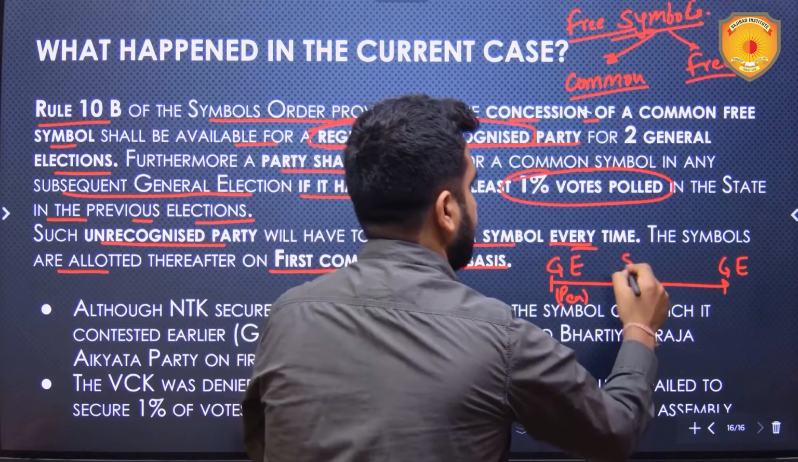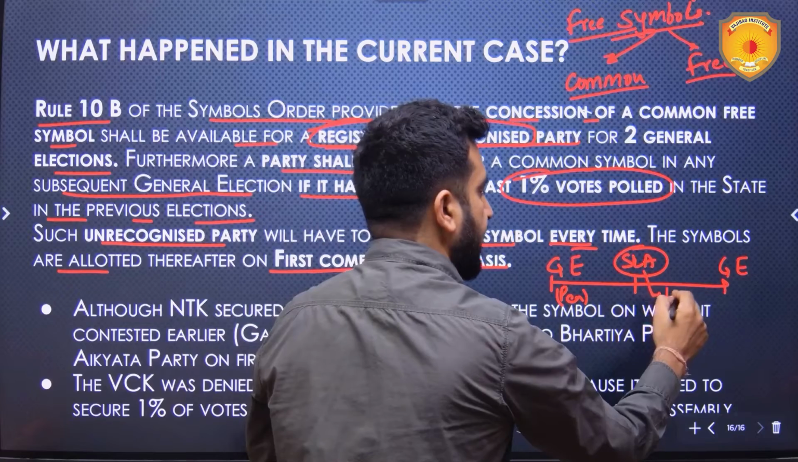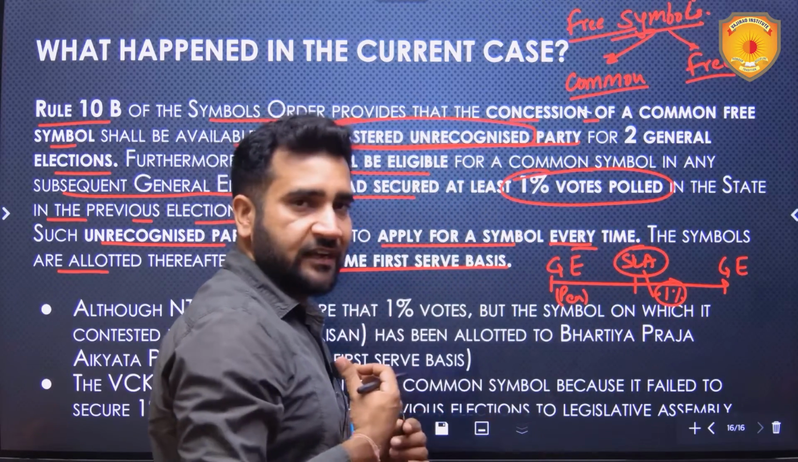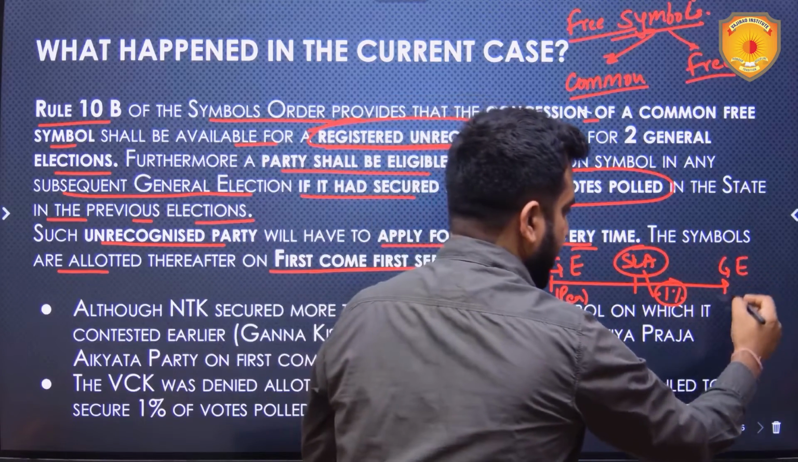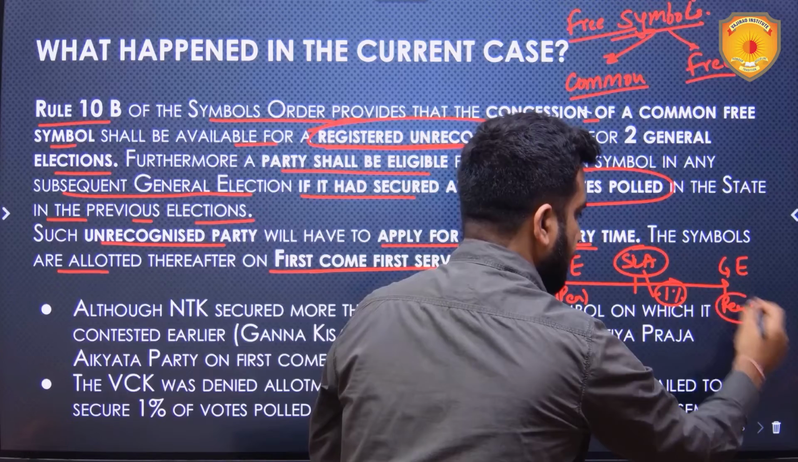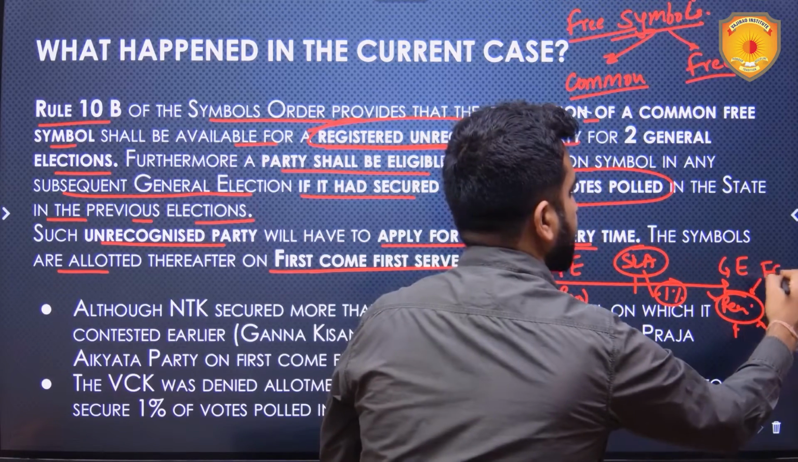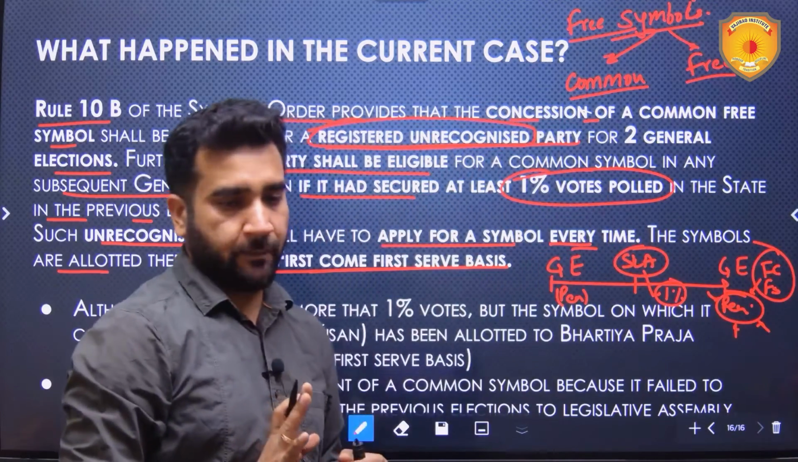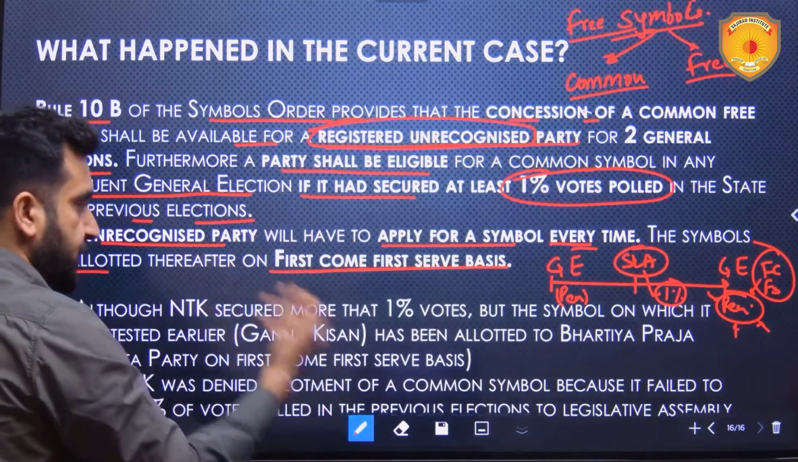But here in the middle, there are state legislative assembly elections. In the state legislative assembly elections, 1% of the votes have to be polled by me, means my party should get at least 1% of the votes polled. If this happens, then I will be eligible for getting this symbol over here also. But I will have to apply for it. And on a first come, first serve basis, I will be given this particular symbol.